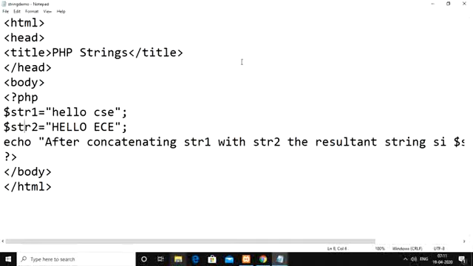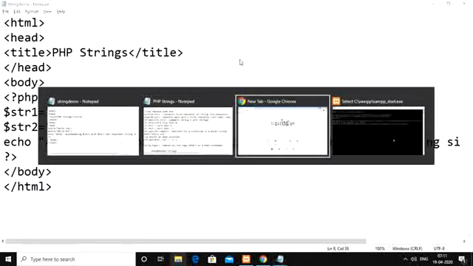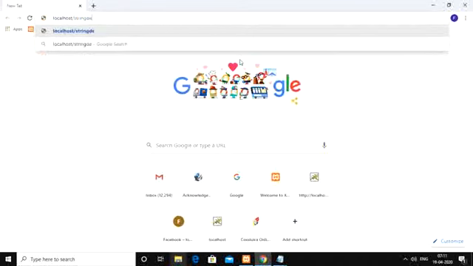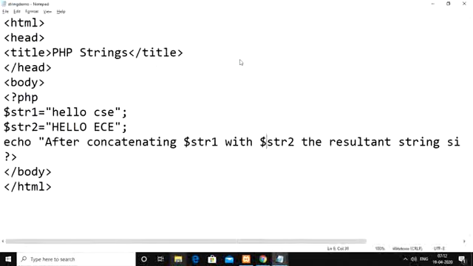After concatenating $str1 with $str2, to see the output, here localhost, then slash, string demo dot php.